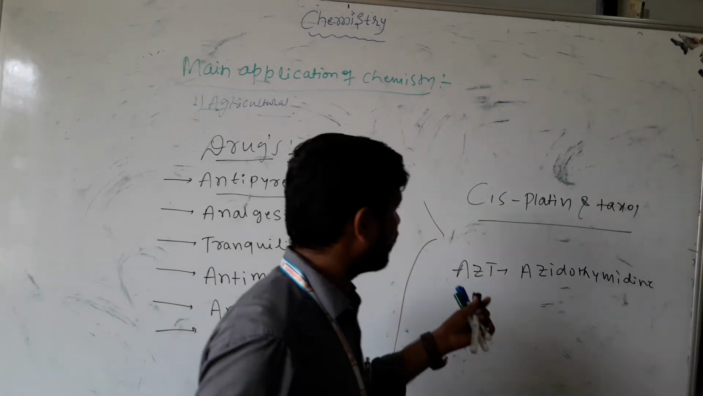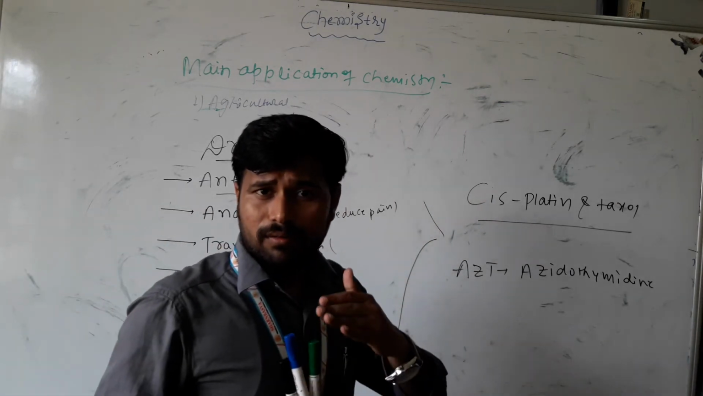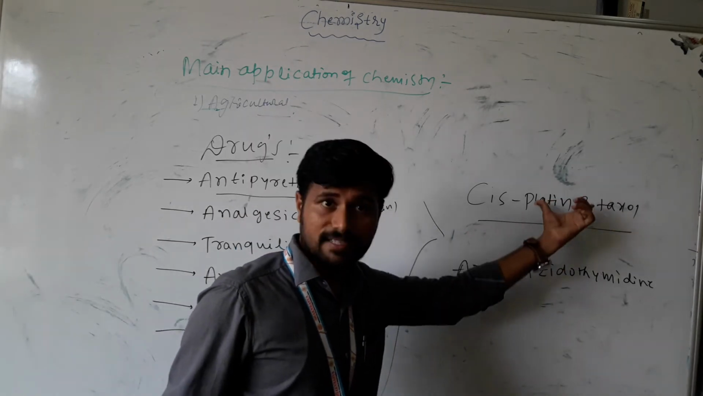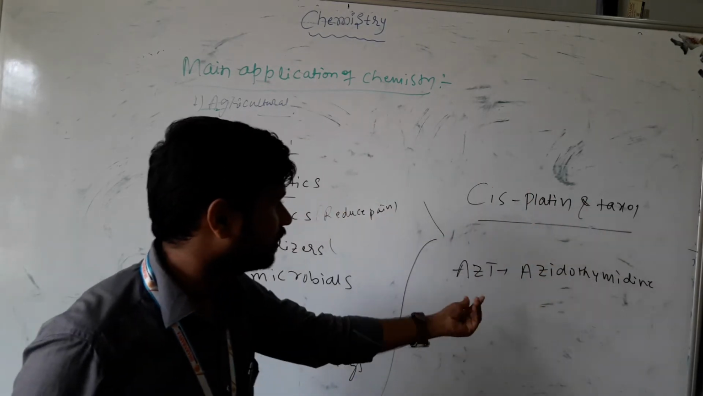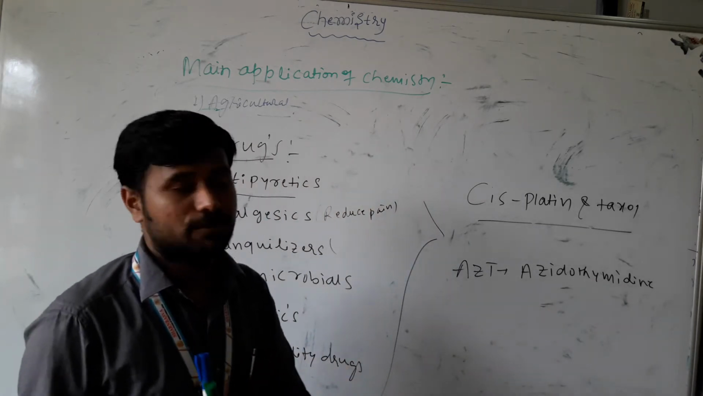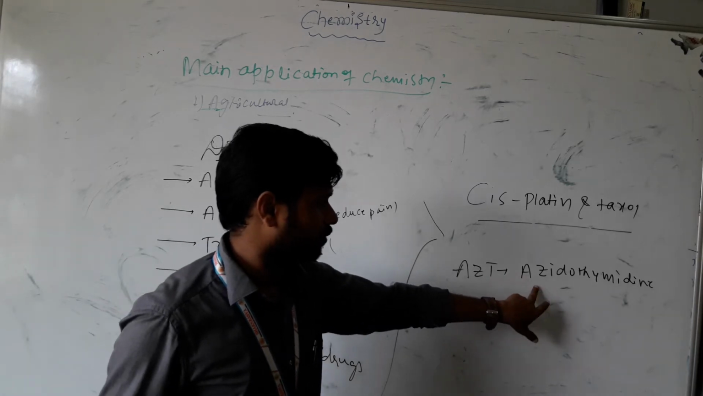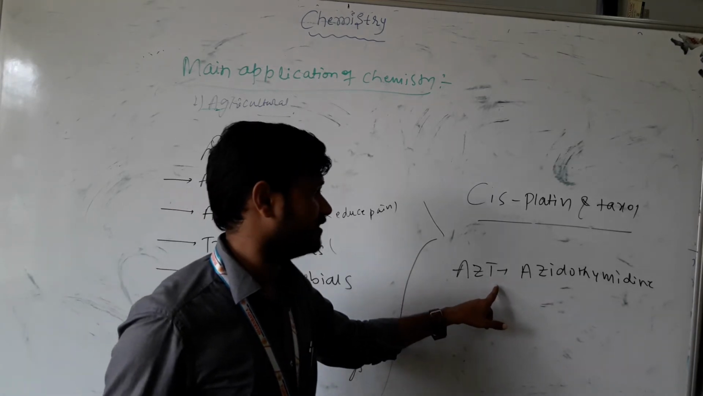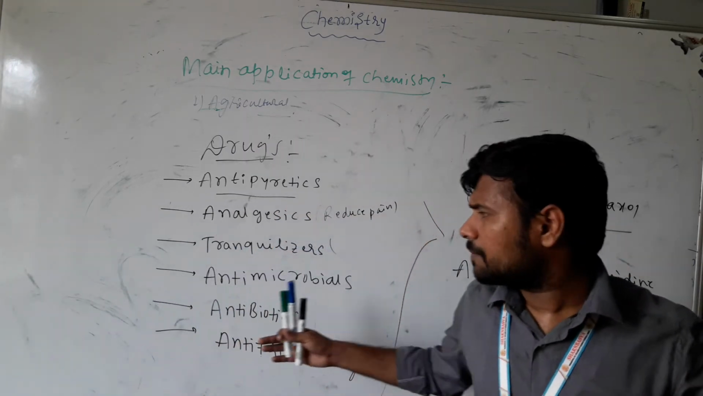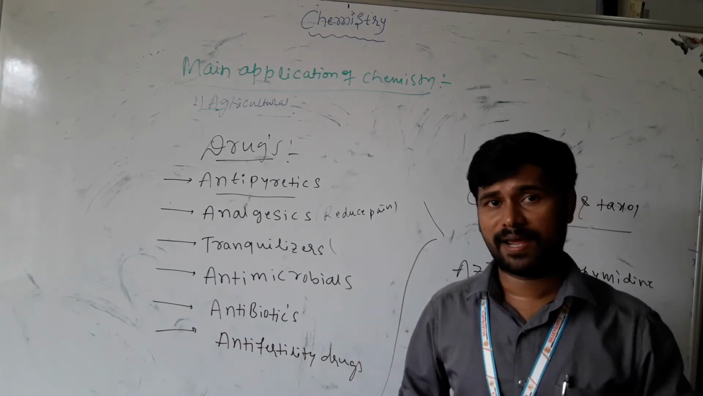Apart from this, we also have very good life-saving drugs. Nowadays, the trending contribution of chemistry toward medical science is cisplatin and taxol, which are used in cancer therapy. This is very important. Next, AZT, zidovudine (thymidine analogue), is used for AIDS victims, caused by HIV, to treat them. For cancer therapy we use cisplatin and taxol. These are some important drugs used for the benefit of mankind.